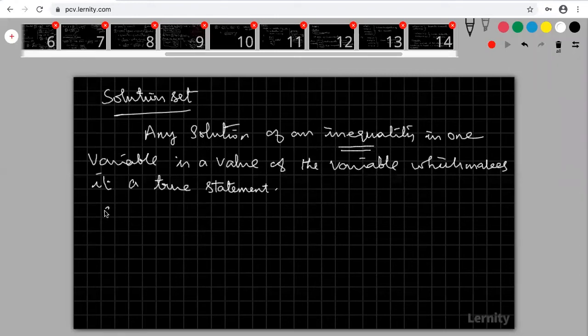So what is my rule one? Solving inequality, we have some rules.